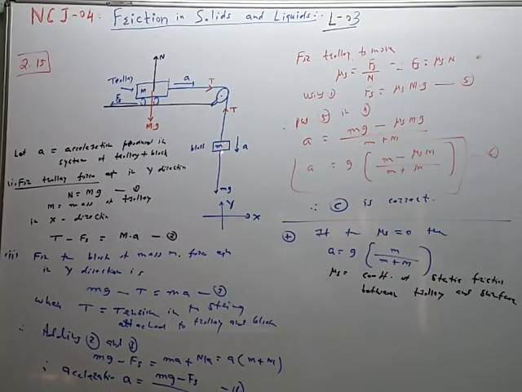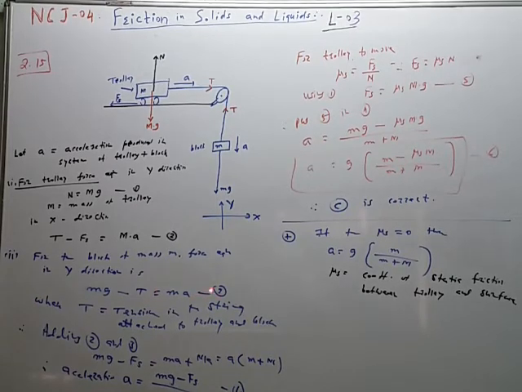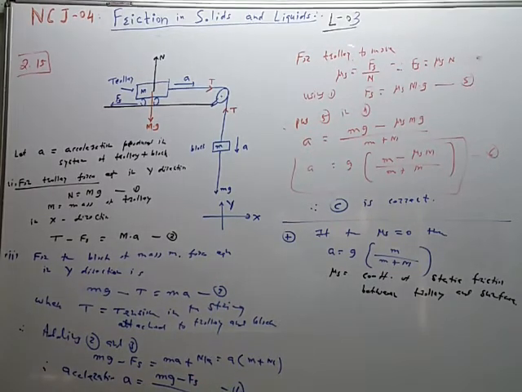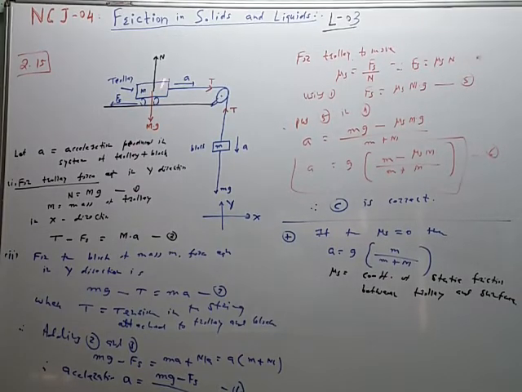Now for the block of mass m, the block is moving in the downward direction with acceleration A. This is possible only when mg is greater than T. So mg minus T is equal to m into A. We don't know the tension in the string, so it should be cancelled. For cancelling T, we add equations 2 and 3, and we get acceleration A like this. Here m is the mass of the block, capital M is the mass of the trolley, and Fs is the force of static friction. By the definition of coefficient of friction, mu s is equal to Fs upon N. So Fs is equal to mu s into N. N is the normal reaction, given by this equation, like this.